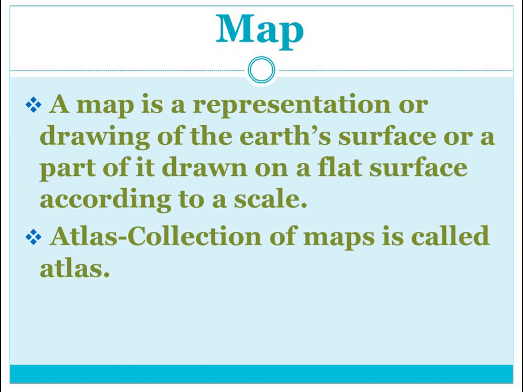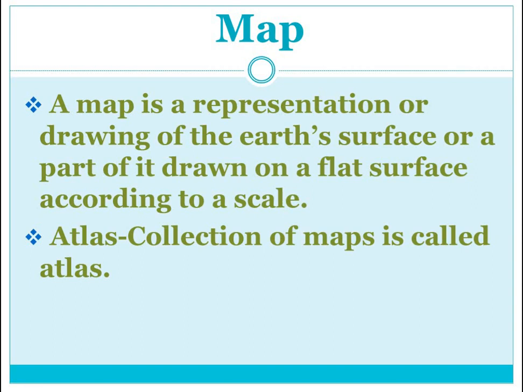The first topic is map. A map is a representation or drawing of the earth's surface or a part of it drawn on a flat surface according to a scale. In simple language, this is the flat representation of Earth's surface or any of its part, that is known as map.